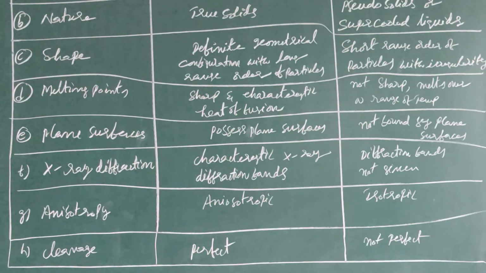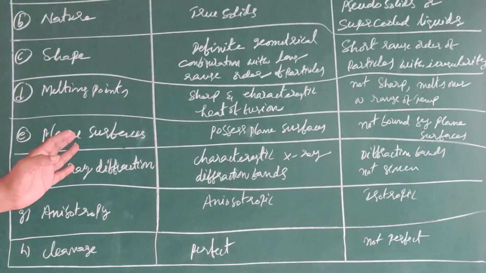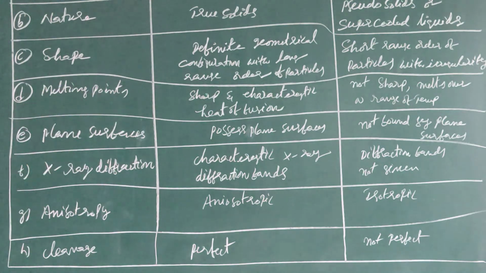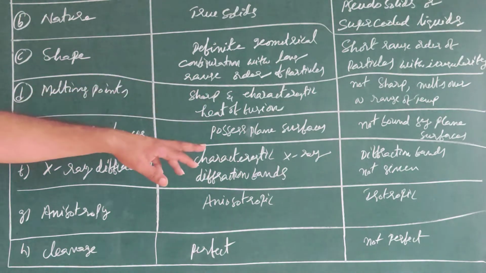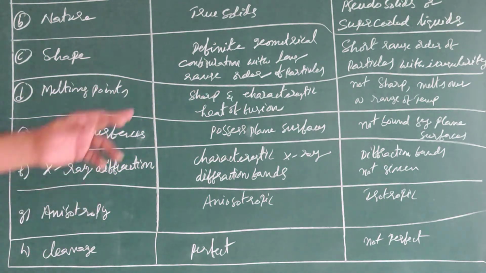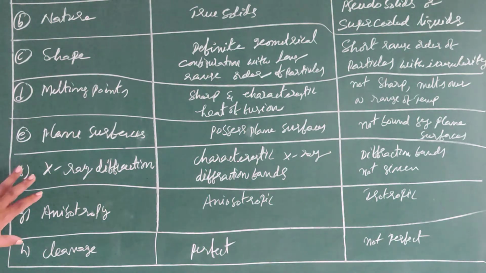Next one, X-ray diffraction. Crystalline solids have characteristic X-ray diffraction bands, whereas amorphous solids cannot show diffraction bands. Next one, anisotropic.